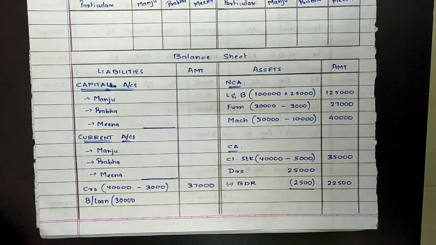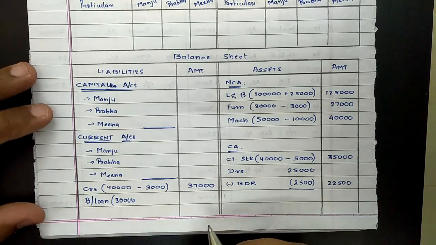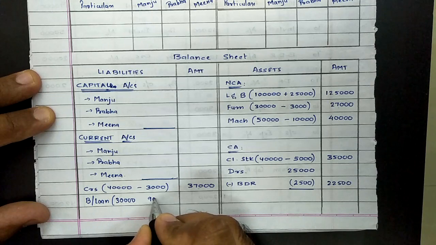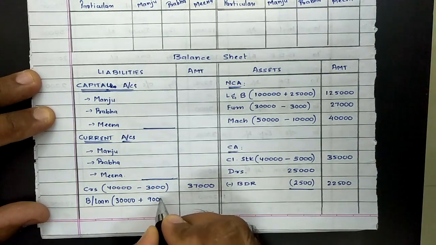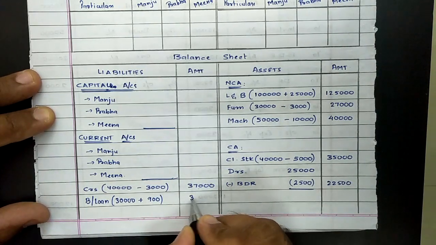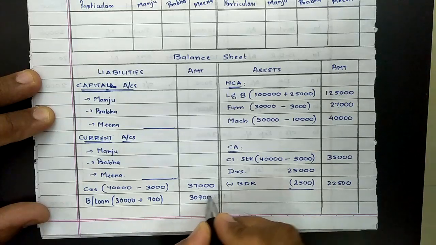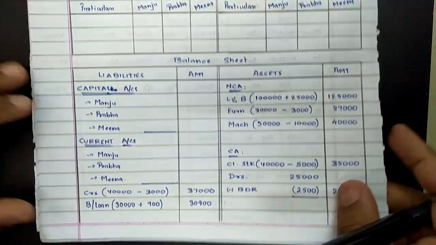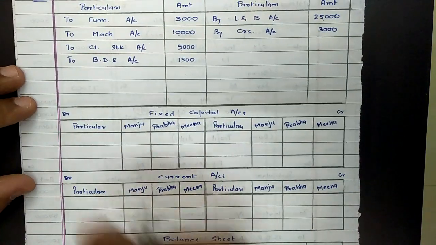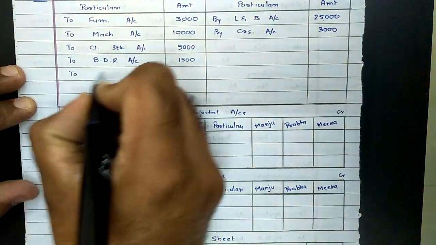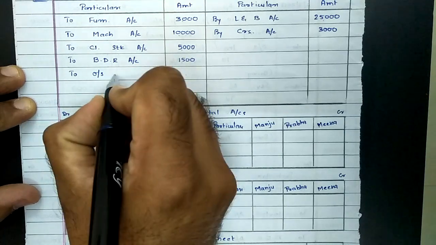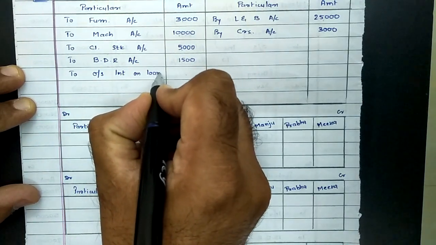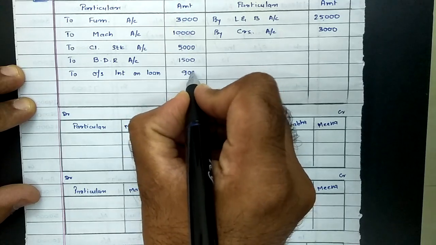As per adjustment, interest for 3 months is outstanding. So 3,600 into 3 by 12. So the value of interest comes to 900, which is outstanding. So the total value of liability now becomes 30,900, and as we are required to pay a liability now, it will be considered similar to loss for the firm, which has to be recorded on debit side of revaluation account: To outstanding interest on loan, and amount of interest was rupees 900.